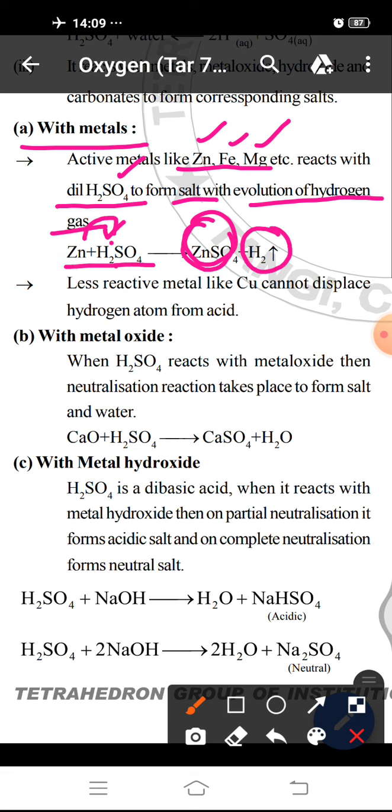See the equation, when zinc reacts with H2SO4, it forms zinc sulfate, a salt, and the hydrogen is removed as hydrogen gas.